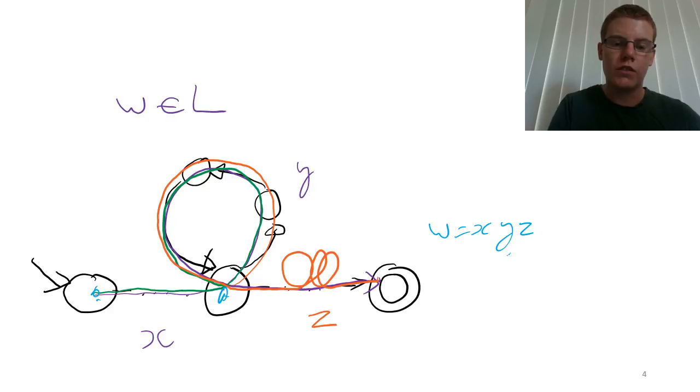Then we have the rest of the string, which may include going back through that loop a bunch of times or going off to other parts of the machine or even coming back. But everything that goes from the end of the first traversal of the loop up to the accepting state, we call Z.